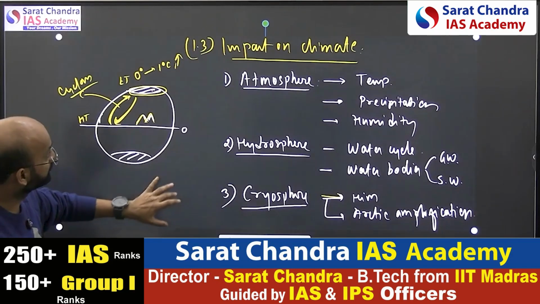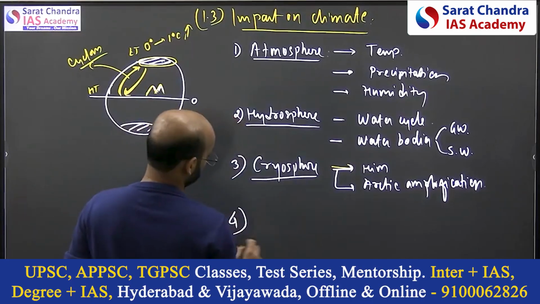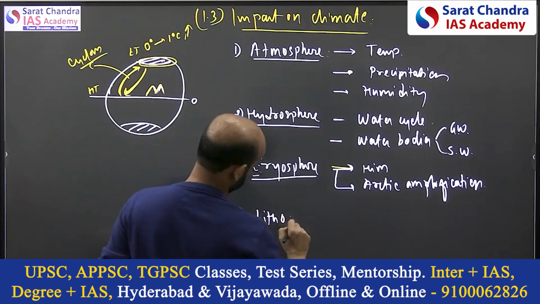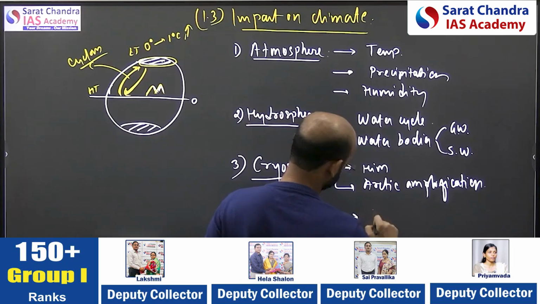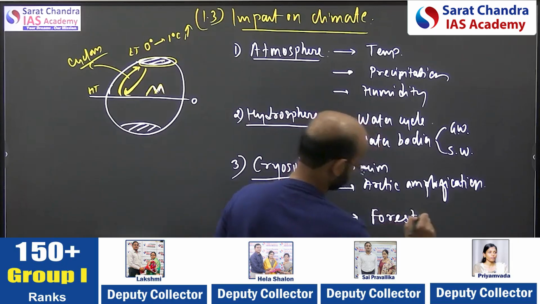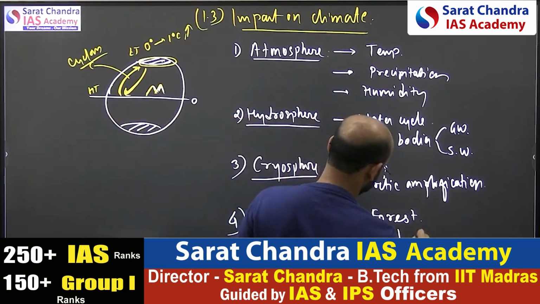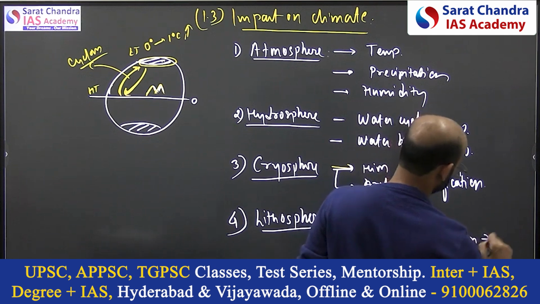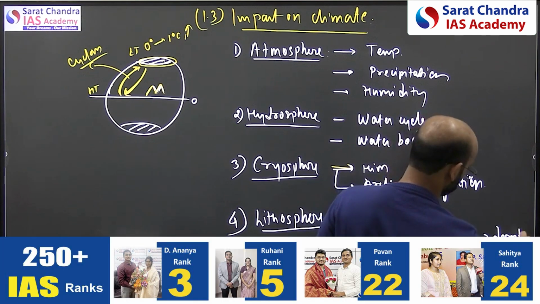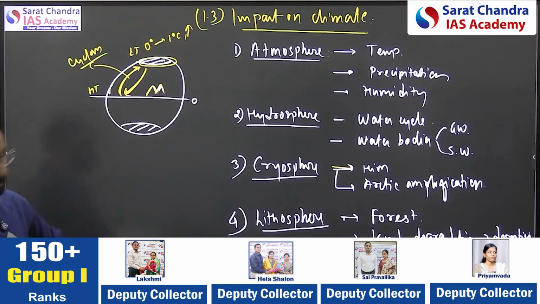Atmosphere, hydrosphere and cryosphere. What is the fourth? Lithosphere. Lithosphere, like the forest, how it impacts the forest, the land, and then land degradation or desertification. This is also an impact.